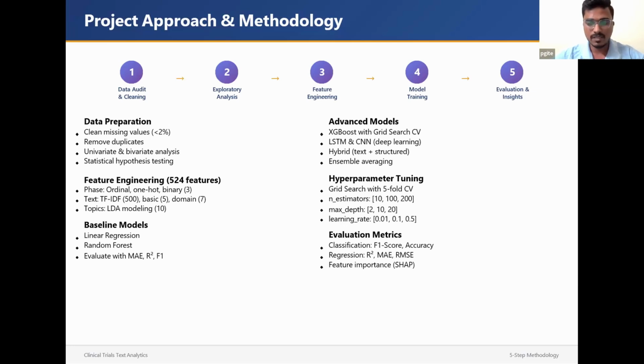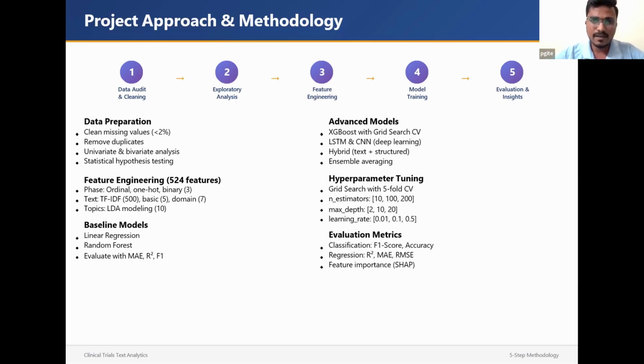The first is phase features, where I used ordinal and one-hot binary encoding. Then I used text features. As I mentioned, there was unstructured data in the summary column, which has very valuable information, so I used TF-IDF to get maximum features from the unstructured data.